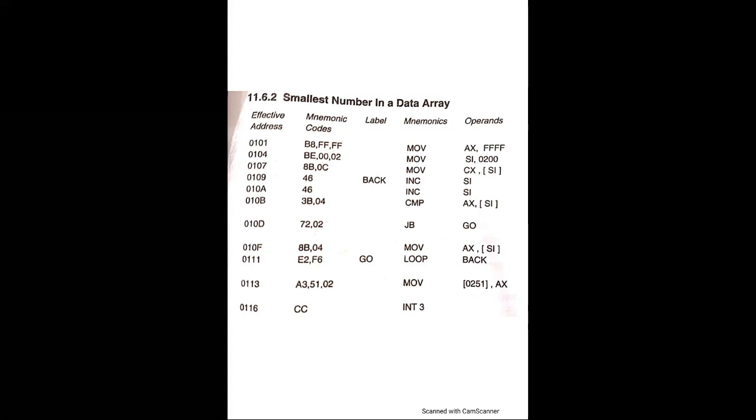Then address 0111, code is E2 F6, label go, mnemonic LOOP back, jump to back until CX becomes 0. Then address 0113, A3 51 02, mnemonic MOV [0251], AX, store the smallest number in memory. And the last address is 0116, mnemonic code is CC, mnemonic is INT3 for interrupt program.